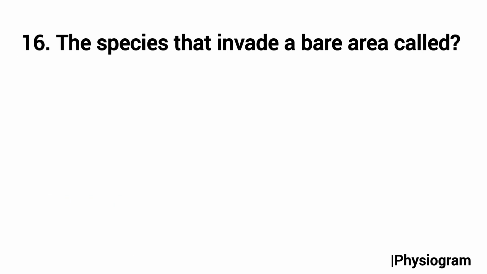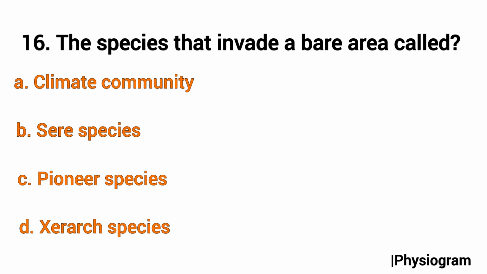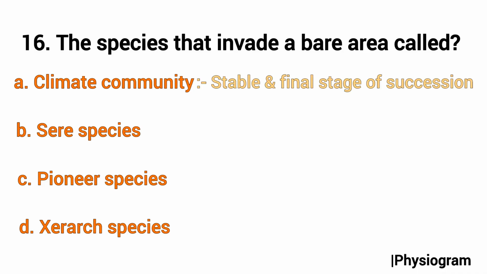Question number 16 is from the succession topic, that is the species that invade a bare area are called. Option A is the climax community, B is the seral species, C is the pioneer species, and D is the xerarch species. So we know climax community is the stable and final stage of succession.